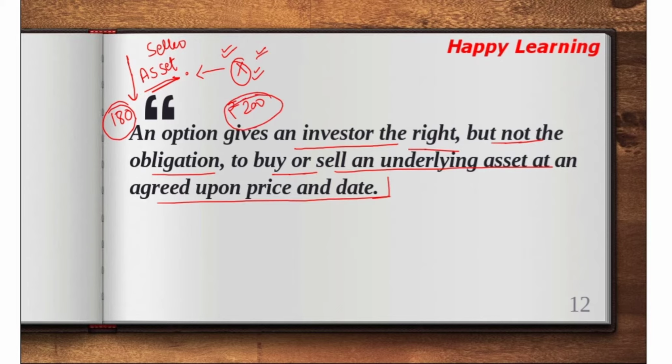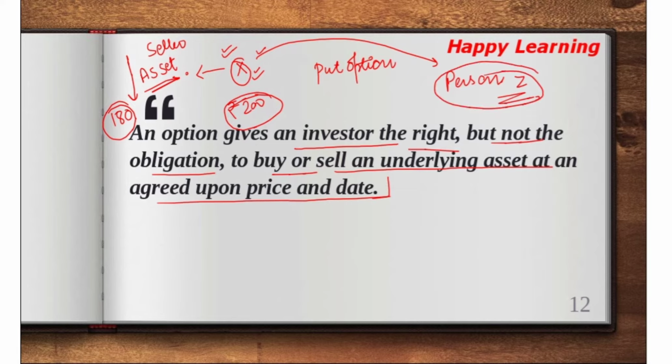He will enter into a put option contract with another counterparty, say again Z. So person Z is selling the put option contract. What is a put option contract? The right to sell the underlying asset, which is X, at a particular price, which is 200.